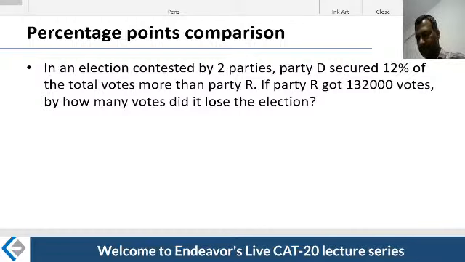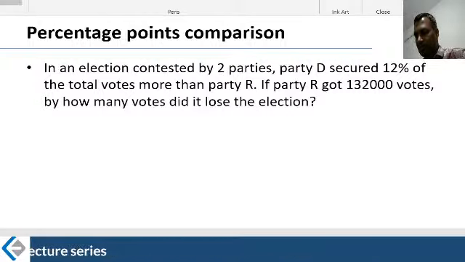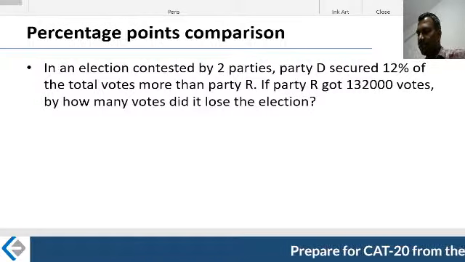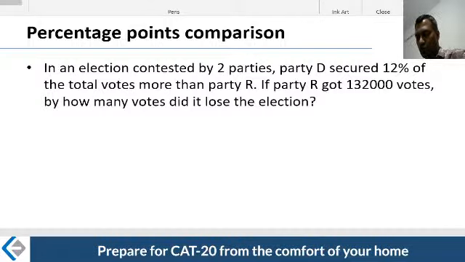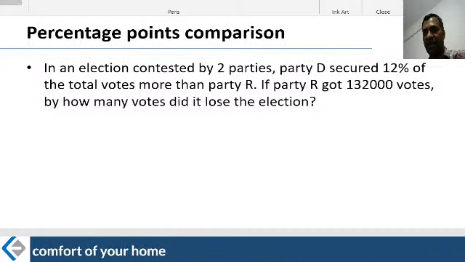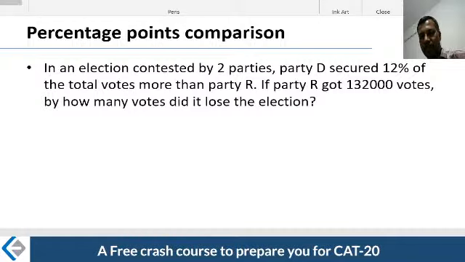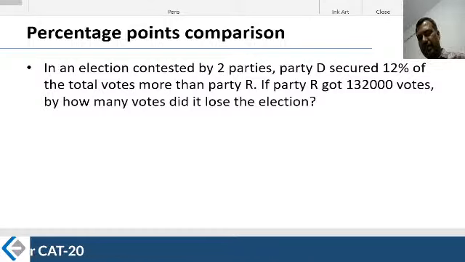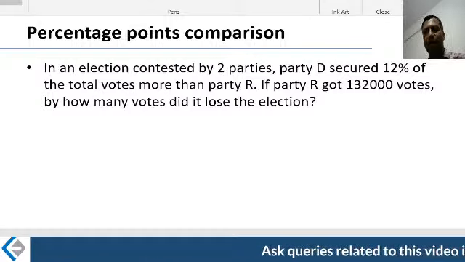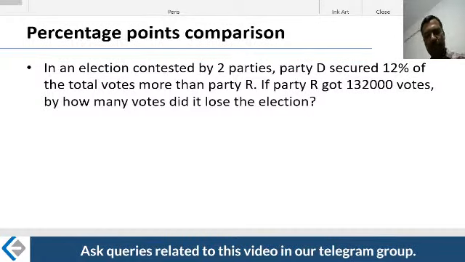All right, let's see this. In an election contested by two parties, Party D secured 12% of the total votes, more than Party R. Only two parties, right? And there are no invalid votes unless they say there are. You don't assume there must be a few invalid votes. Unless it is said invalid, the votes are technically supposed to be valid.